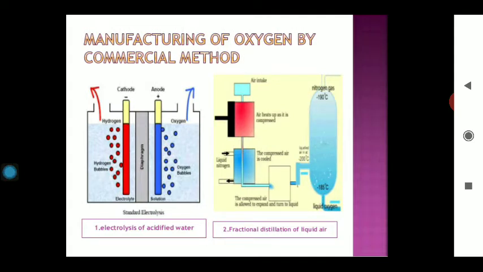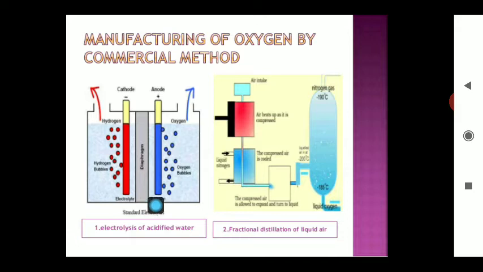Manufacturing of oxygen at the commercial level. We have two different ways for the preparation of oxygen. First of all, by the liquefaction of air. You know, 28% of the composition of our environment is oxygen. By the process of fractional distillation of this liquid air, the O2 can be separated out. This is a very common, very cheap method by which you can obtain an abundant quantity of oxygen.